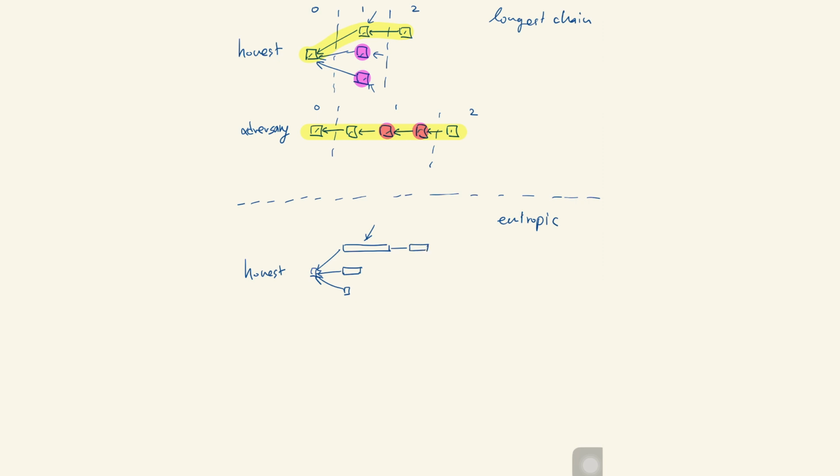And let's say we have a moderately fat block here. So here again, we have some proof of work that is being wasted by the honest parties. Now let's see what the adversary's behavior will look like when we have a similar execution. Let's say that she gets exactly the same fatness of blocks here.